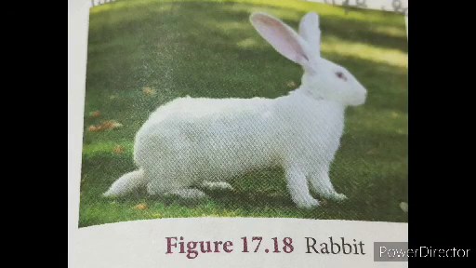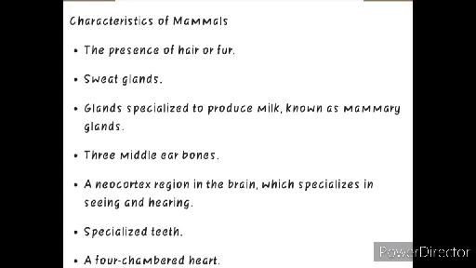And then there is the presence of placenta. Placenta means what? It is attached, this is a tube pathway for food passage from the mother to the young ones. Its main function is protection, and it gives nutrition, respiration, excretion and hormone production also. It is attached to the umbilical cord.